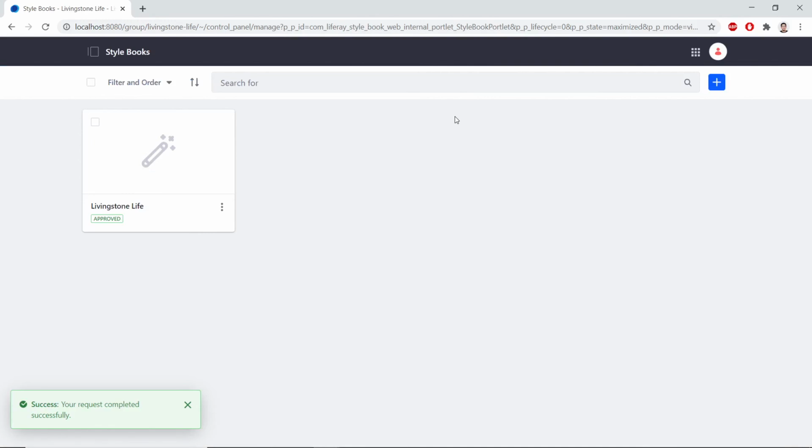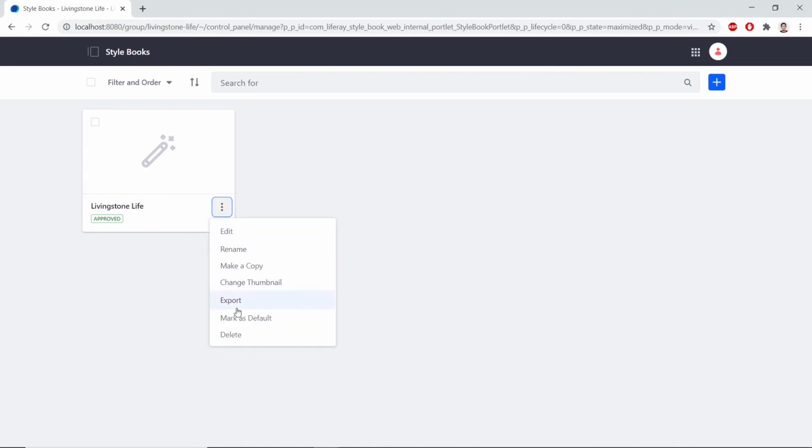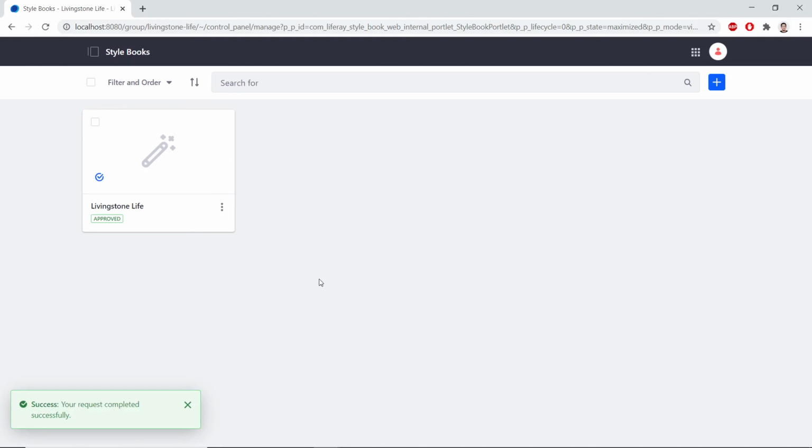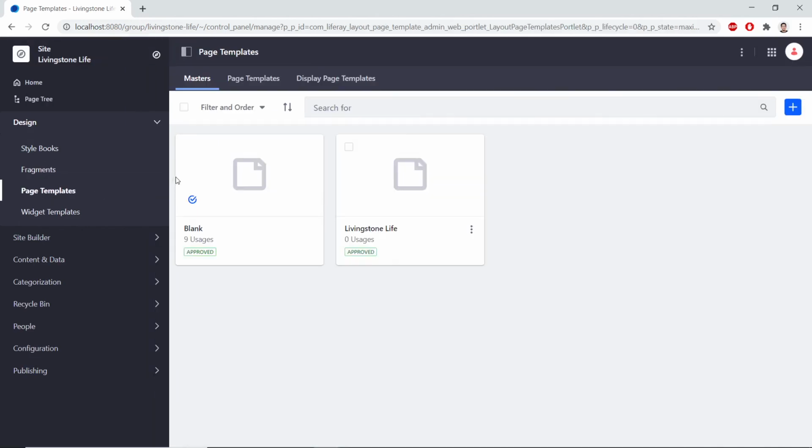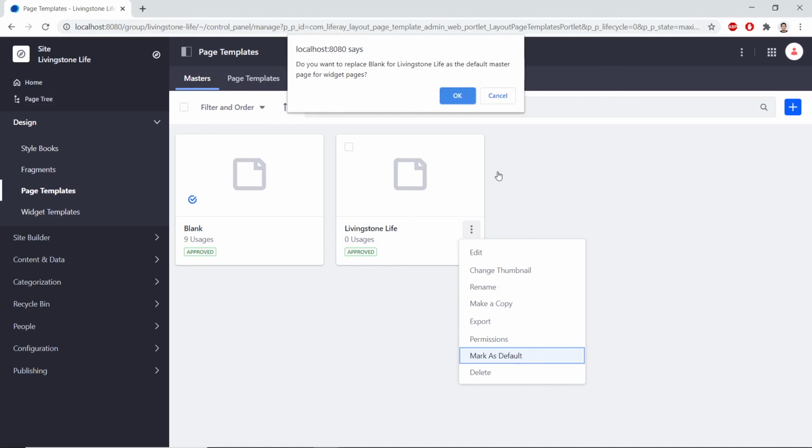Now we'll have to implement the master template and the style book for the Livingston Life site. So we'll click the options next to Livingston Life. We'll select Mark as default. And then we'll open up the site administration panel. We'll find Design and Page Templates again. And next to Livingston Life, we'll also mark this as default from the options dropdown. And we'll click OK.